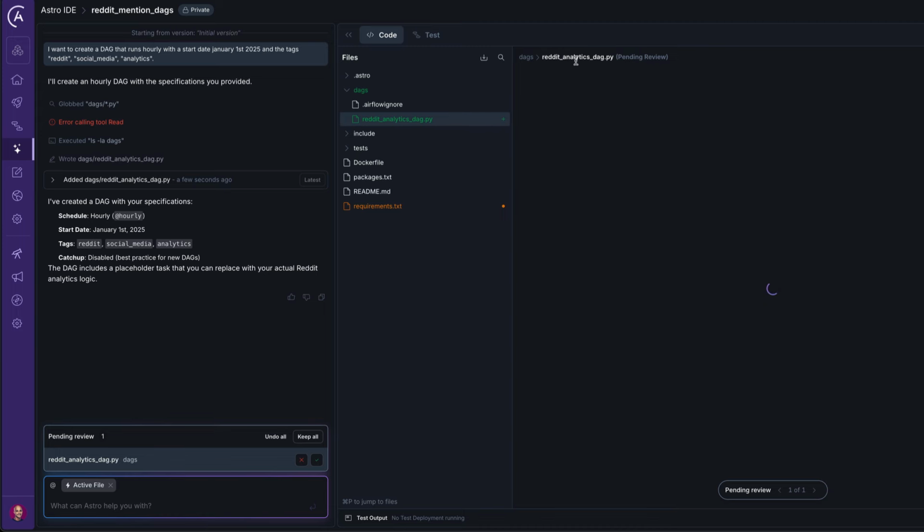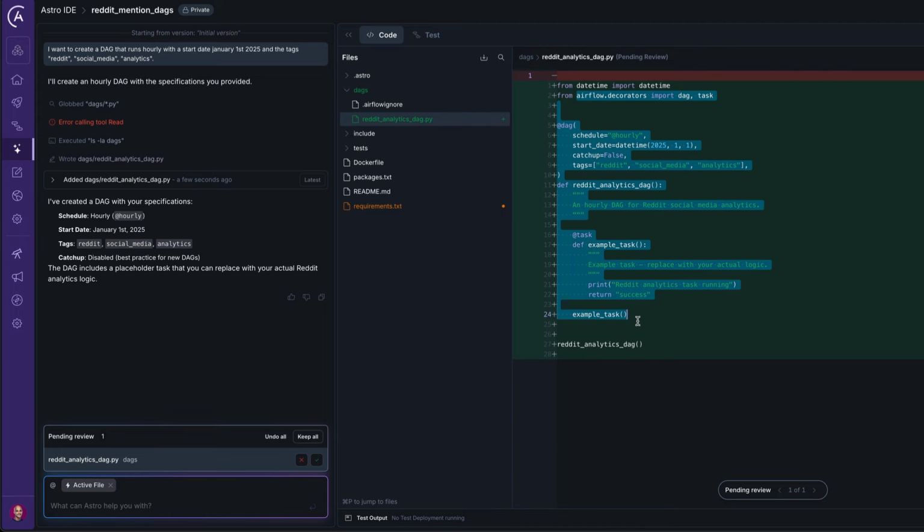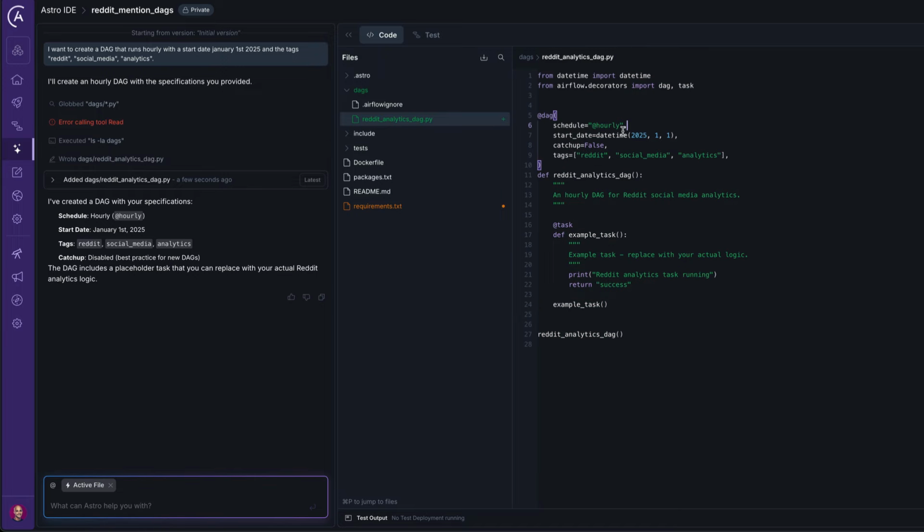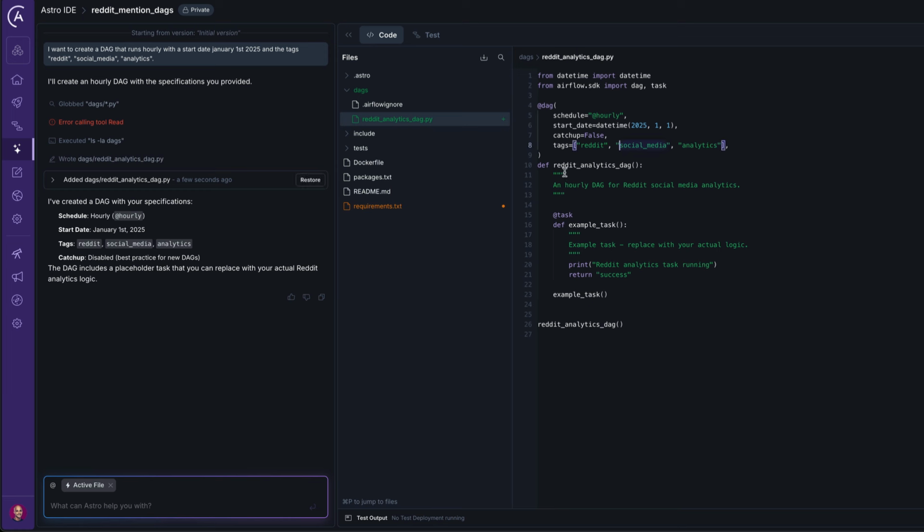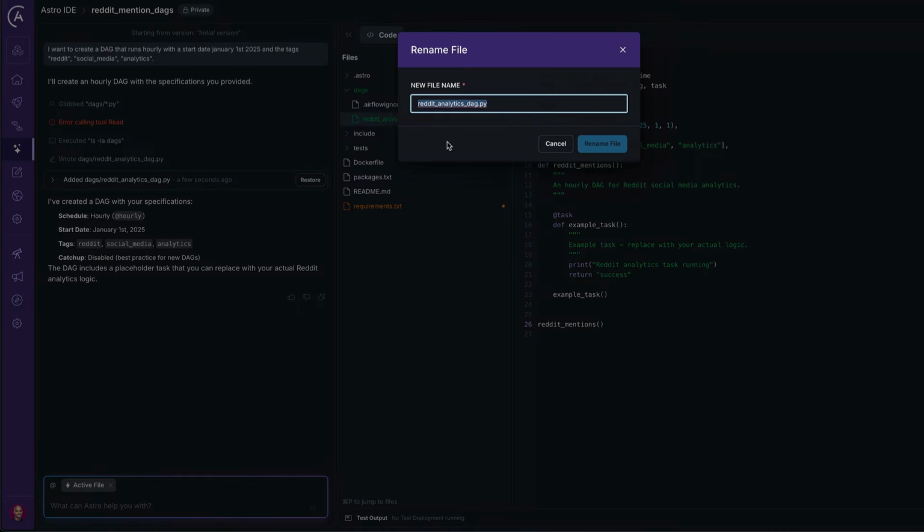So we have the Reddit analytics DAG and all that code, which looks okay. We're gonna change a few things though. So let's accept the changes. And now we're gonna change Airflow decorators by Airflow SDK. Okay, this is the new import starting from Airflow 3. And we're gonna rename the DAG to Reddit mentions. Okay, so let's do that here, and let's do the same for the name of the DAG file.